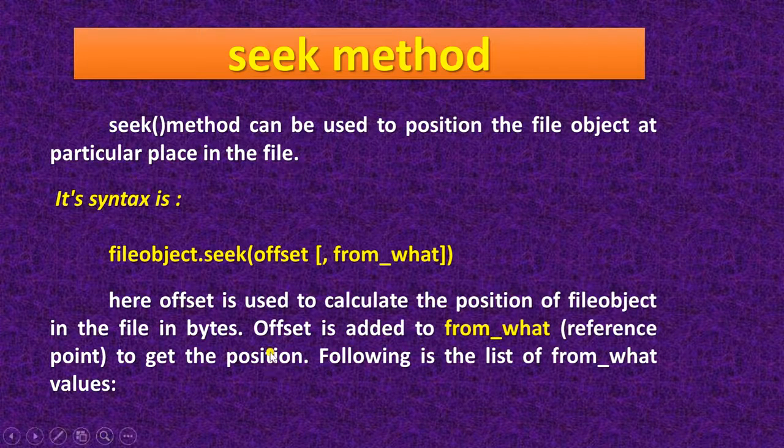So here is the syntax. This is fileobject.seek(offset, from_what). Okay, so it holds two parameters. This offset is used to calculate the position of the file object in the file in the form of bytes, and this offset is added to from_what. It is also called the reference point to get the position.